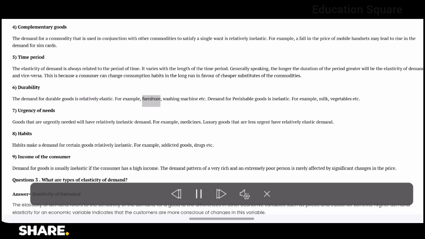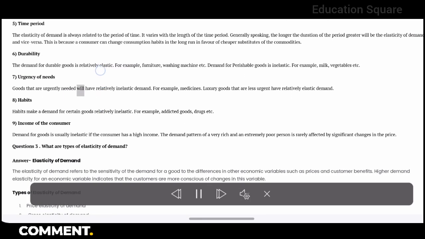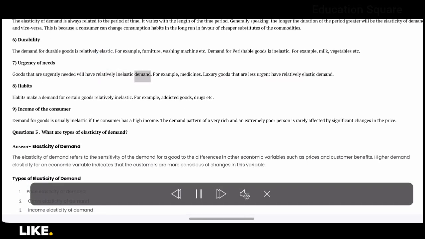6. Durability. The demand for durable goods is relatively elastic. For example, furniture, washing machine, etc. Demand for perishable goods is inelastic. For example, milk, vegetables, etc. 7. Urgency of needs. Goods that are urgently needed will have relatively inelastic demand. For example, medicines. Luxury goods that are less urgent have relatively elastic demand. 8. Habits. Habits make a demand for certain goods relatively inelastic. For example, addictive goods, drugs, etc.